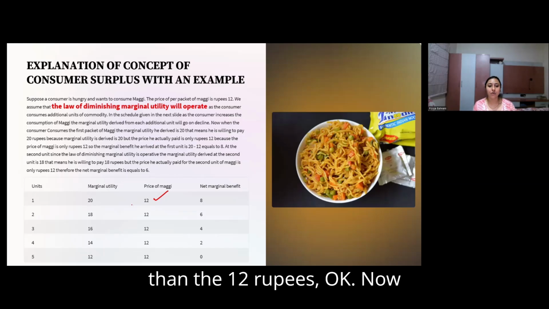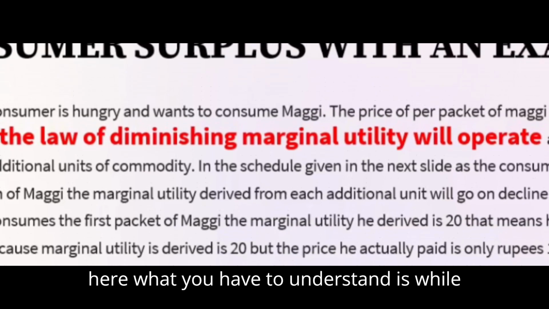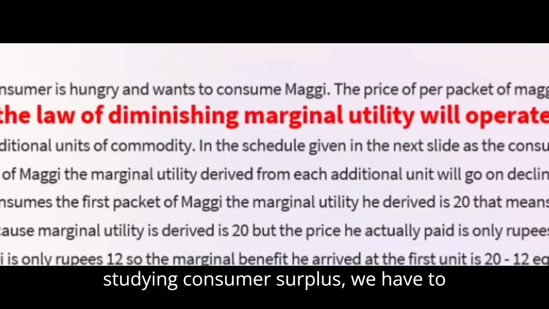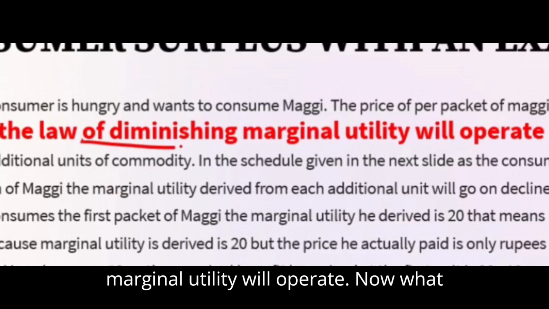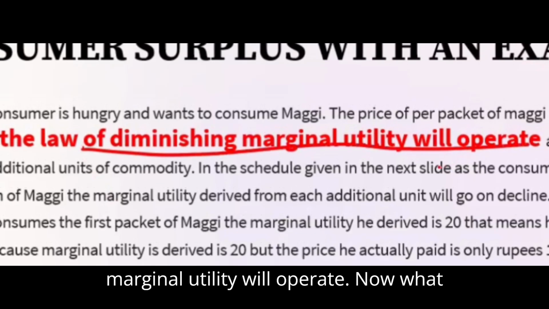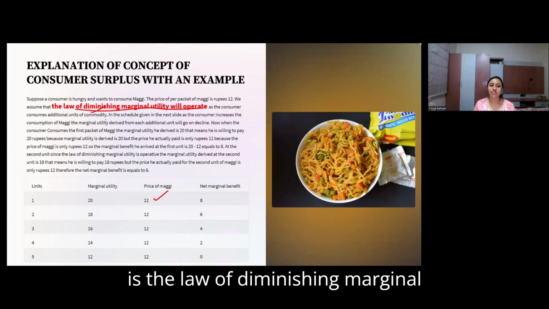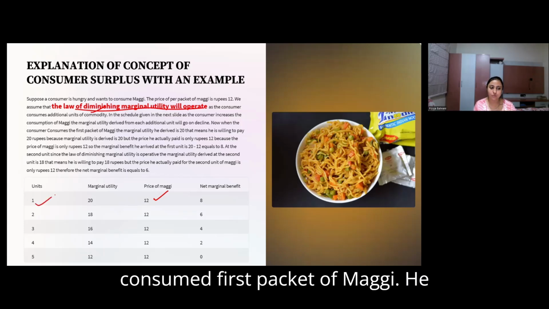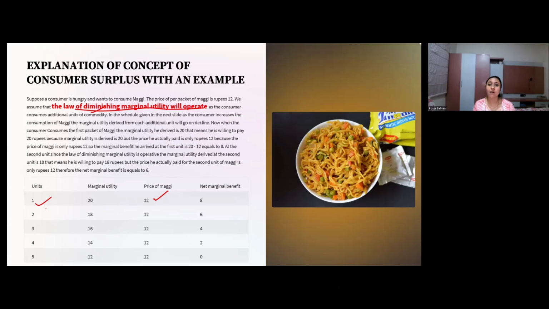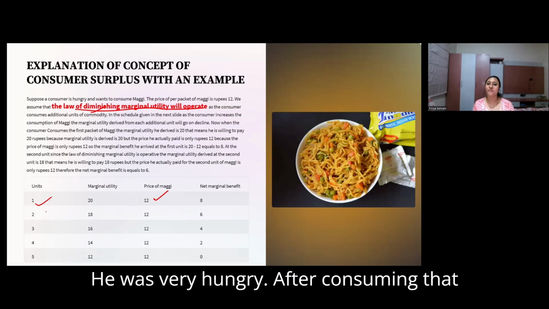Now, here what you have to understand is, while studying consumer surplus, we have to assume that the law of diminishing marginal utility will operate. Now, what is the law of diminishing marginal utility? It says, let us suppose the consumer consumed the first packet of Maggi. He was very hungry, so he was very hungry.